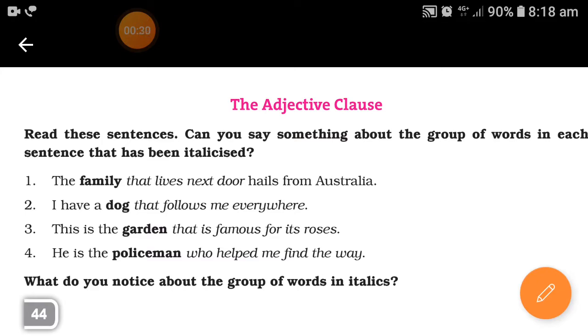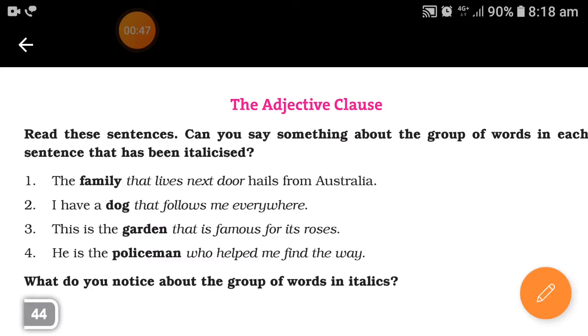Right? I have a dog that follows me everywhere. So "that follows me everywhere" is describing the quality of the dog. That is famous for its roses. What is it? The garden. So this particular clause is describing the garden.